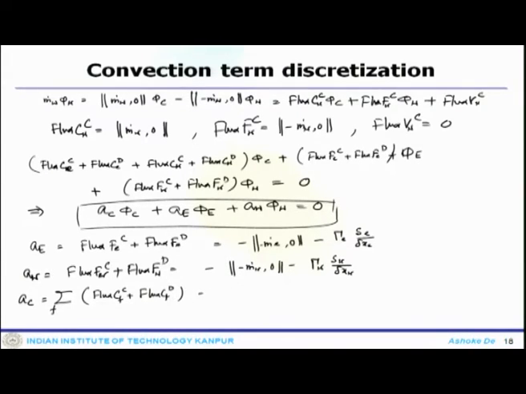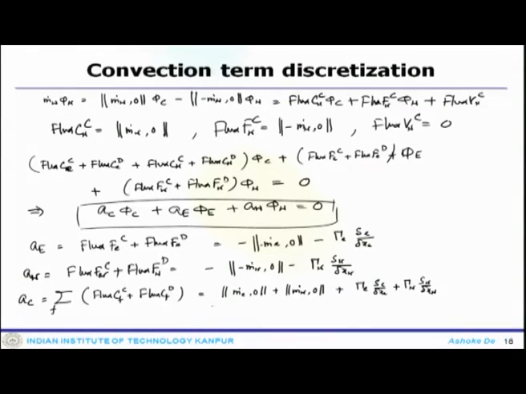So, that will be m dot E 0 plus m dot W 0 plus gamma E AC by del x E plus gamma W SW by del xw.